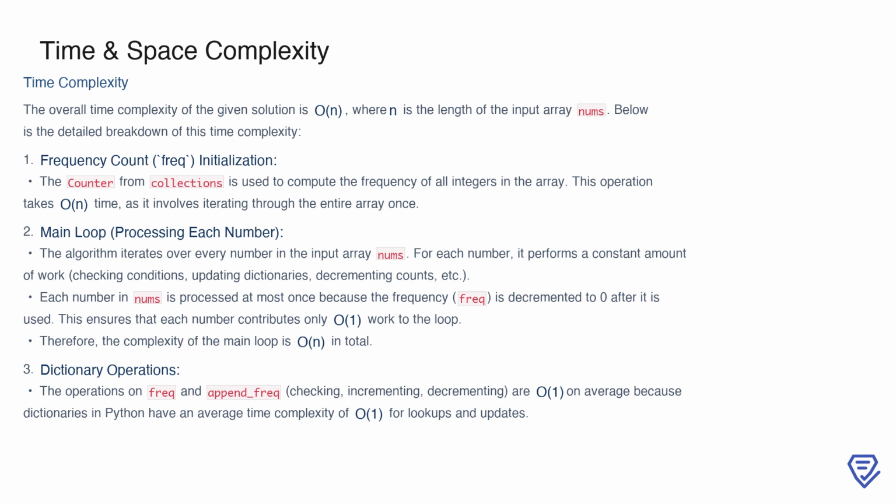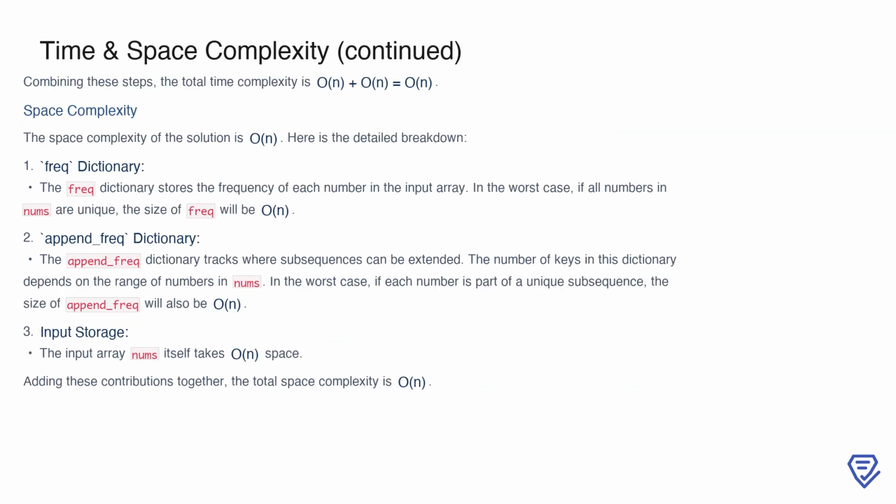Combining these steps, we see that the algorithm processes the array in linear time. When we add up the contributions from the frequency initialization, main loop processing, and dictionary operations, the total time complexity remains O(n) plus O(n), which simplifies to O(n).